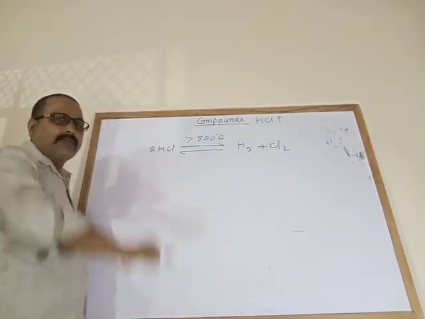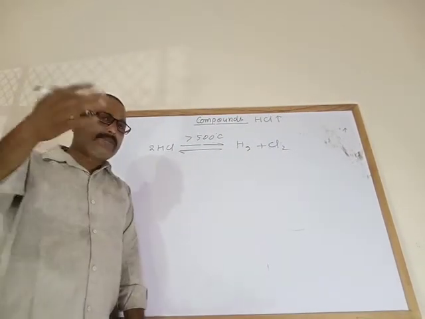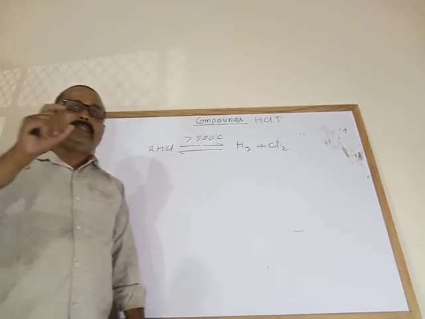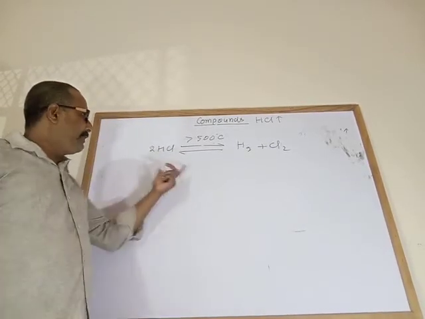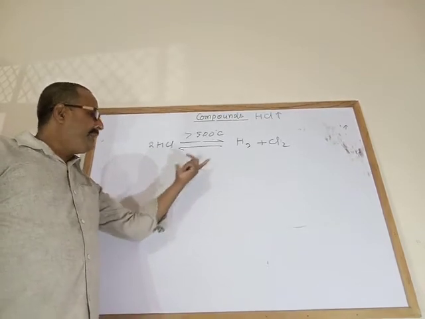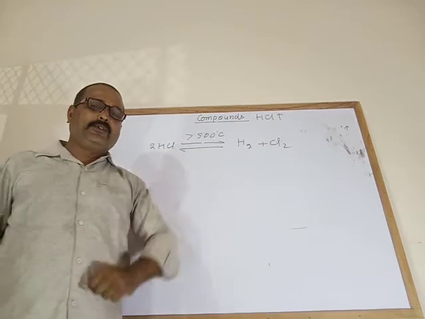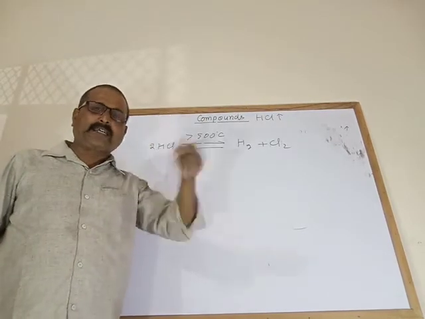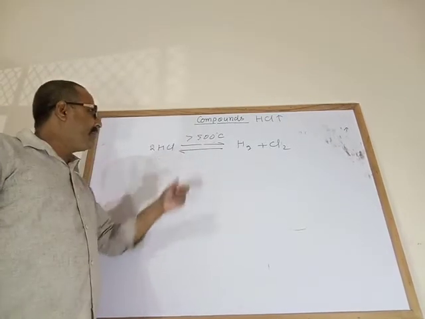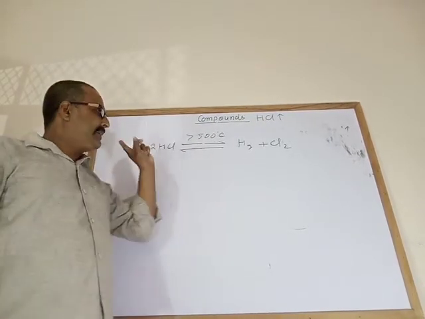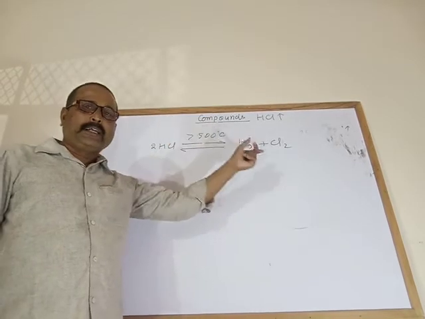One more thing I am going to say: you know different types of fuel. What is a fuel? Any substance which burns in air, giving heat and light energy as products. That substance is known as a fuel. Any substance which burns in the presence of oxygen and gives heat and light energy is known as a fuel.